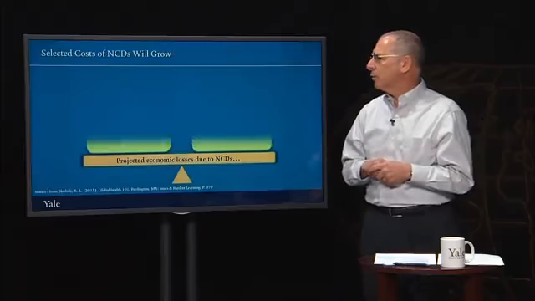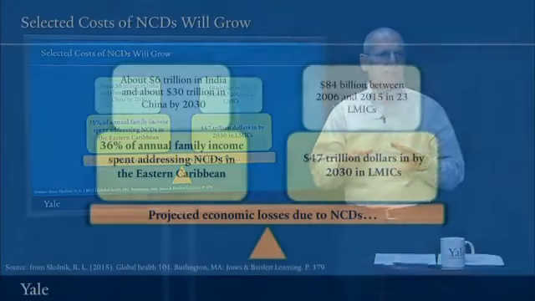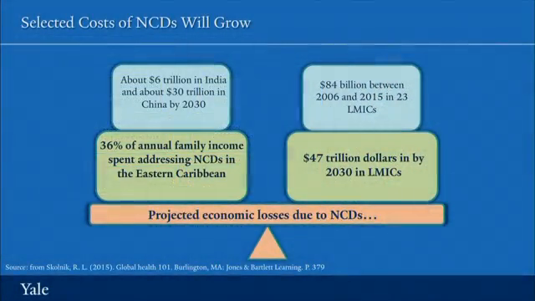So let's look at the results of just a very small sample of studies. There's been a lot of work looking at the economic costs of non-communicable diseases in high-income countries, but relatively little work on the economic costs and consequences of non-communicable diseases in low-income countries. There have been, however, recently a number of studies that did look at NCDs in low and middle-income countries, and let me just highlight the results of 4 of them. One suggested that between, I think, 2015 and 2030, India could face $6 trillion and China $30 trillion of economic losses attributable to the burden of non-communicable diseases.